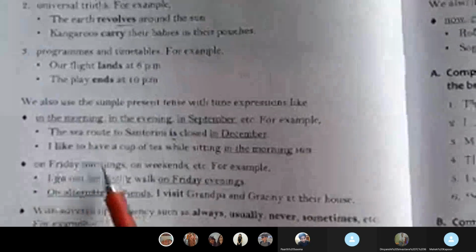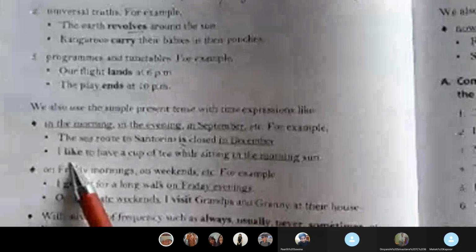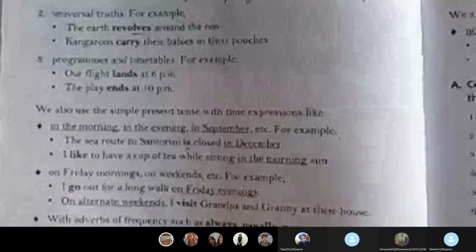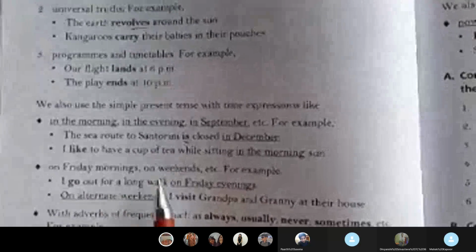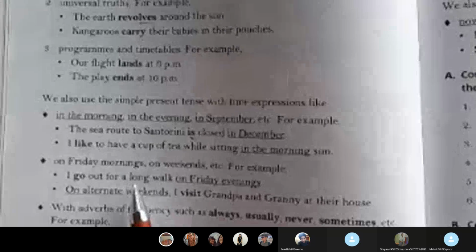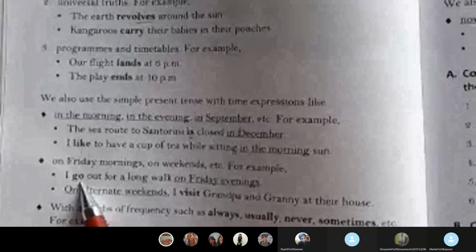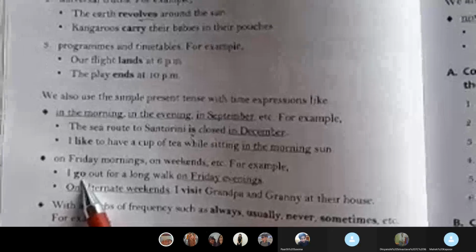I like to have a cup of tea while sitting in the morning sun. I like is the key word, the action done here, which is telling you it is in the simple present. On Fridays, mornings, on weekends, etc. I go for a long walk on Friday evening. So go is the basic word, which is in simple present.